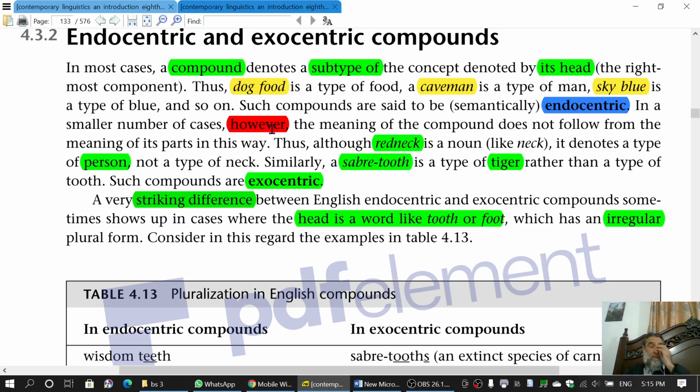In a smaller number of cases, however, the meaning of the compound does not follow from the meaning of its parts in this way.